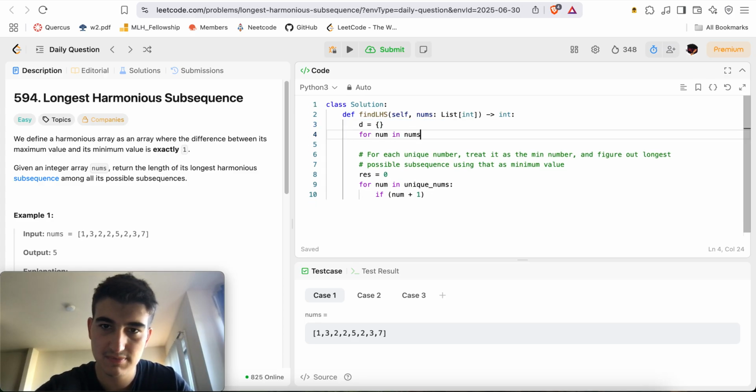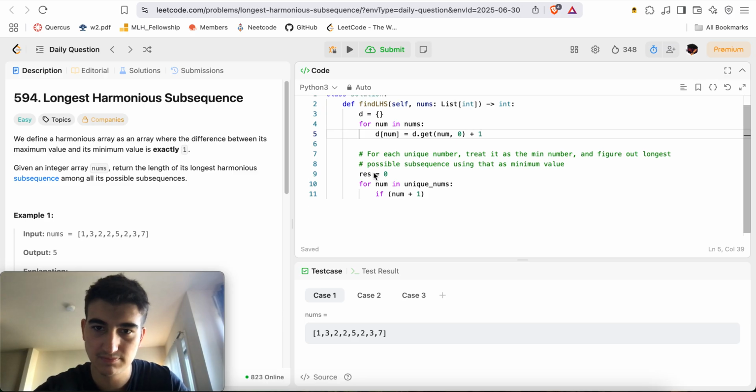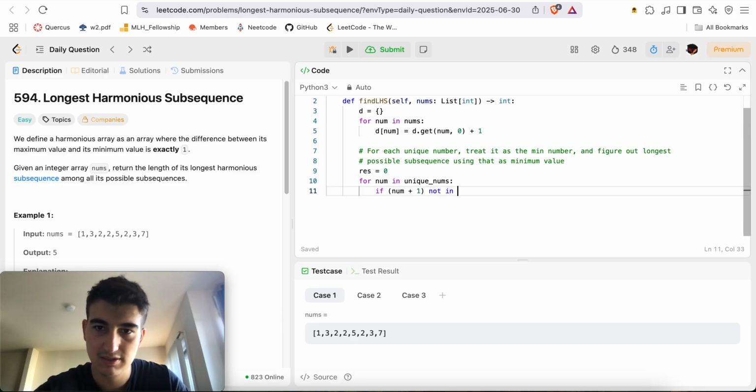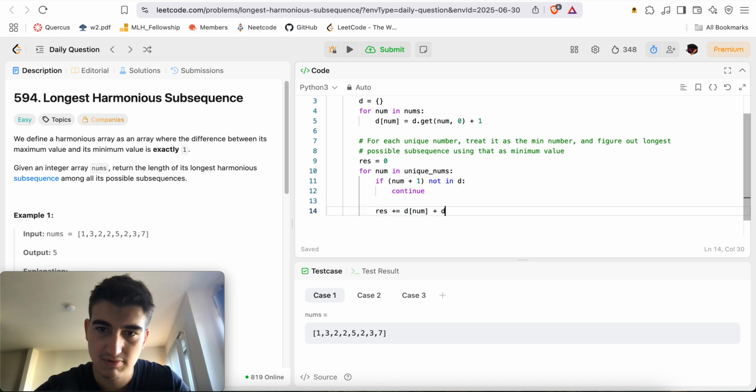For num in nums, d of num plus equal to 1, equals d dot get num, comma 0, plus 1. If num plus 1 not in d, continue. Otherwise, res plus equal to d of num plus d of num plus 1, right?